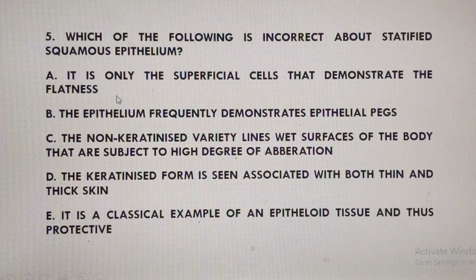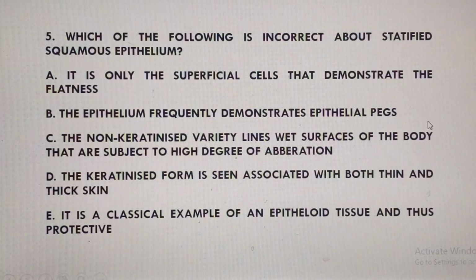But what is happening is that although they are stratified, it is only the superficial cells which show the flatness, but not the basal cells. The basal cells may show columnar to cuboidal to polyhedral cells, but eventually the most apical cells, or the most superficial cells, will show the flatness.